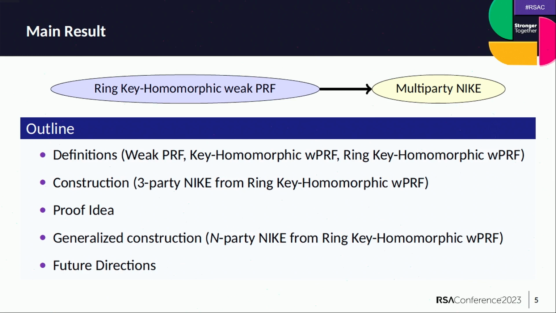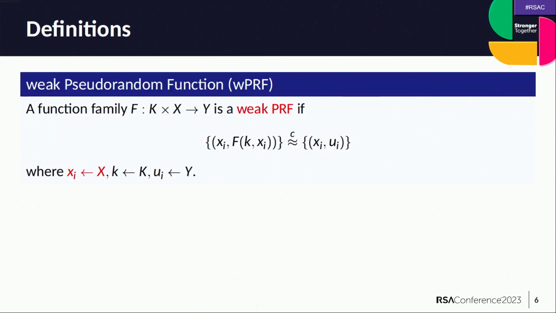Once we become familiar with definitions, I'll show a construction of three-party NIKE from a ring key homomorphic weak PRF, followed by some proof ideas. And then I'll describe a generalized construction that works for any number of parties. Finally, I'll conclude with some open questions and future directions.